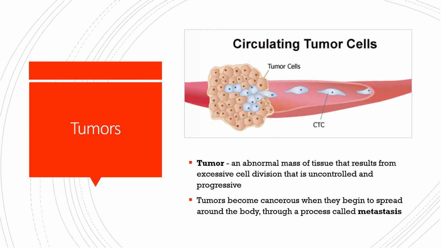One type of cancer are tumors. Tumors are defined as an abnormal mass of tissue that results from excessive cell division that is uncontrolled and progressive. Not all tumors, however, are cancerous. In order for a tumor to be cancerous, it must be invasive. When a tumor does become invasive and begin to spread uncontrollably around the body, this process is called metastasis.